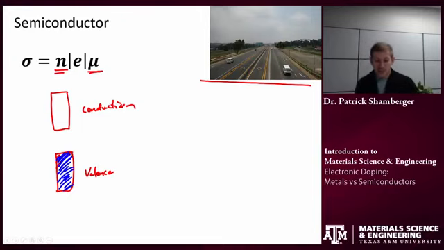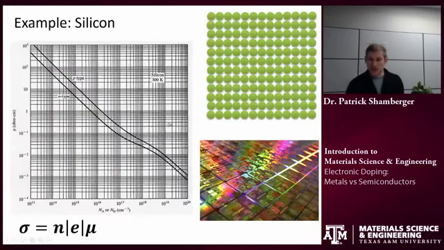So I can increase the number of carriers in that conduction band by one of two ways. I could increase the temperature, excite more up there, or I could put dopants in. And so dopants are elements that have electrons that are very close in energy level to the conduction band, so it's easy for them to hop up there. Or maybe they're acceptors, so they have available energy levels very close to this valence band, so it's easy to excite an electron up there. In either case, in the silicon, we're not as focused on that mobility term. The biggest impact is that number of free carriers.